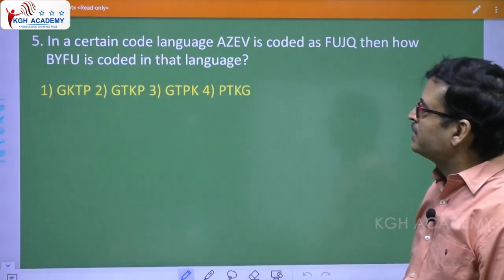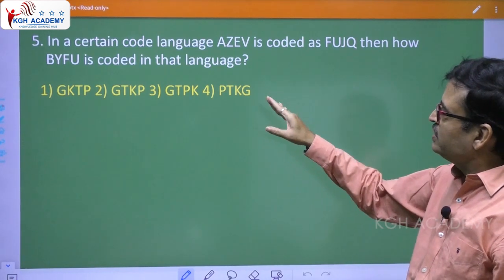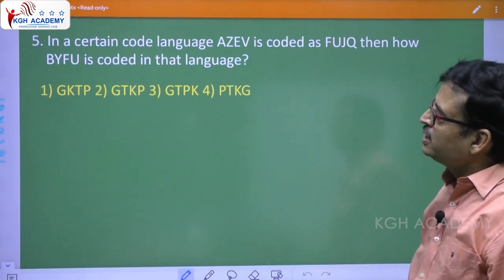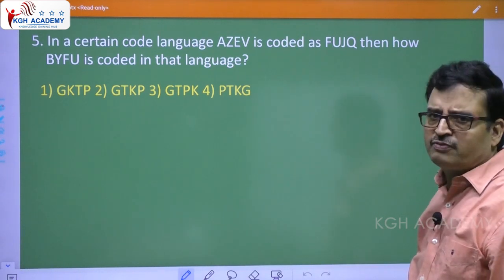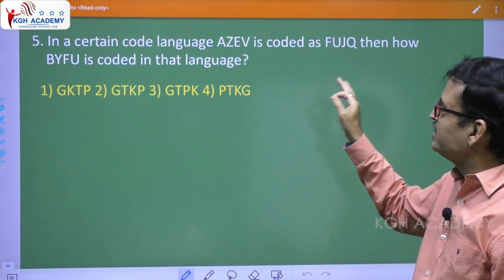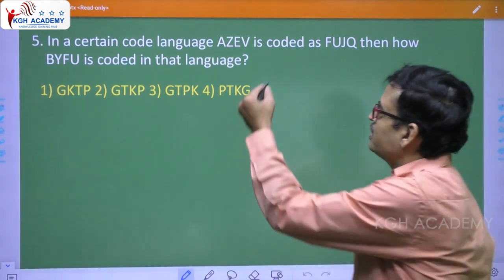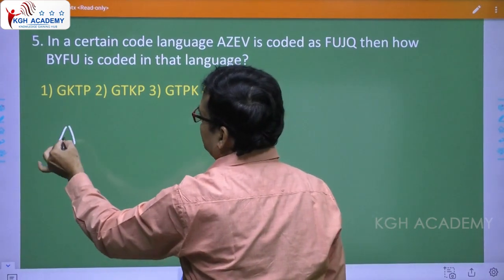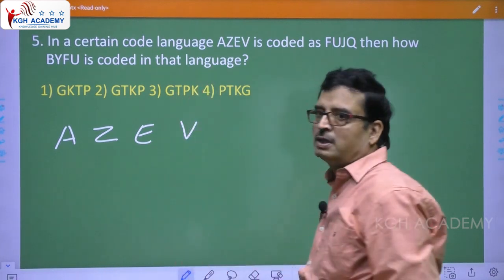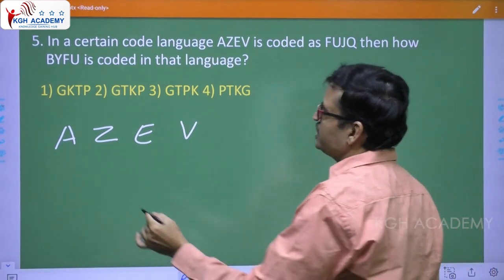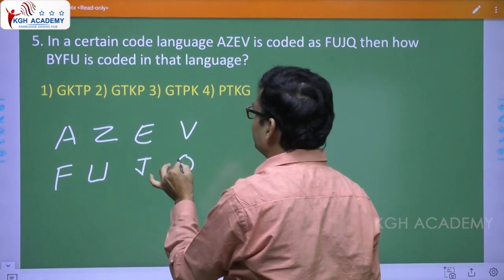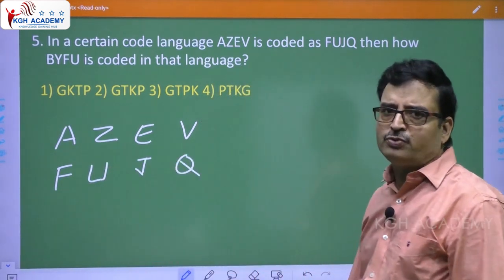Fifth question. In a certain code language, SF is coded as FUJQ. Then how is BIFO coded in that language? See, what are the words they give you? We are in no way bothered about it. We have to just find out the logic, what they have done. AZEV is coded as FUJQ. Let us find out how it has been done.